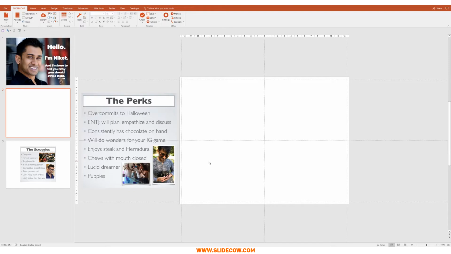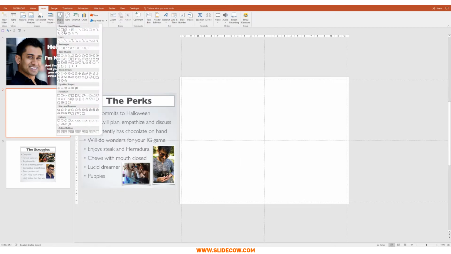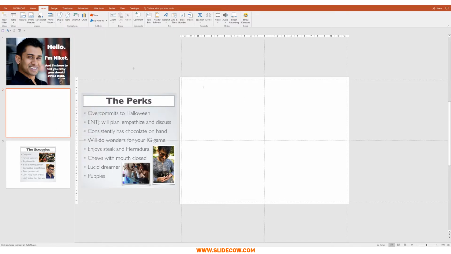Now I know you're a little bit confused, just follow along and you'll be fine. The first thing we're going to do is head over to Insert, head over to Shapes, and then click on this shape right here, which is called Rectangle Round Corners. And we're going to draw it out like this.